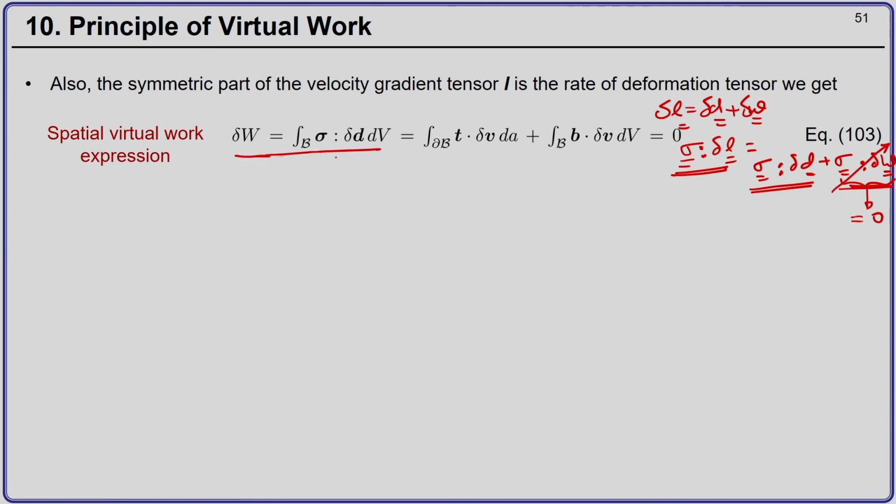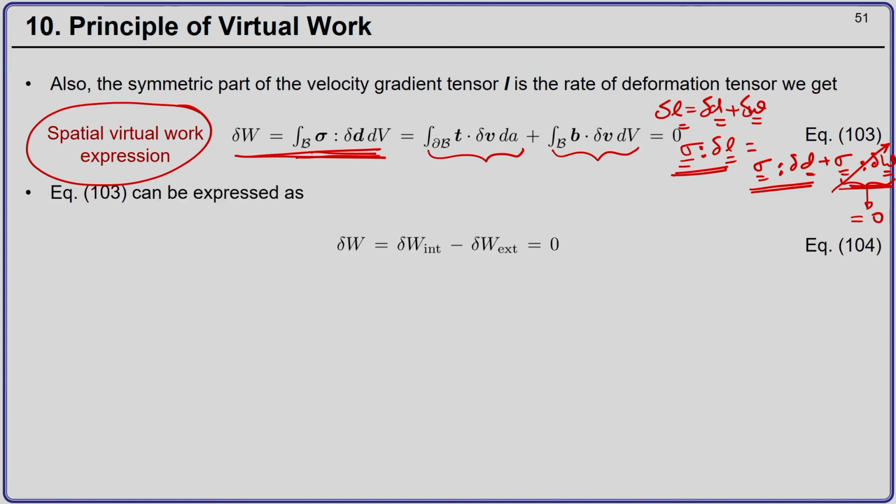And that is what we have here. This is called the spatial form of the virtual work expression, which says that the virtual work of the internal stresses should be equal to the virtual work of the externally applied tractions plus the virtual work of the body forces acting over the complete volume of the body.